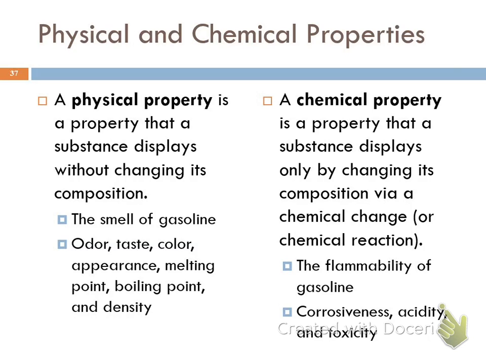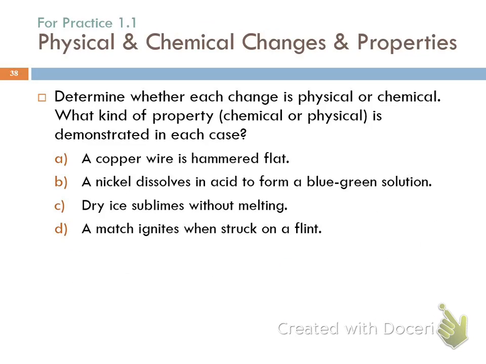A chemical property can only be observed by a chemical change in which the substance changes. It's also known as a chemical reaction. So gasoline is flammable. When we observe that property, that chemical property of gasoline, that it burns, it becomes a different substance. It undergoes a chemical change. Iron rusts. That's a chemical property. When iron rusts, it becomes a different substance. Corrosiveness, acidity, toxicity, these are examples of chemical properties.